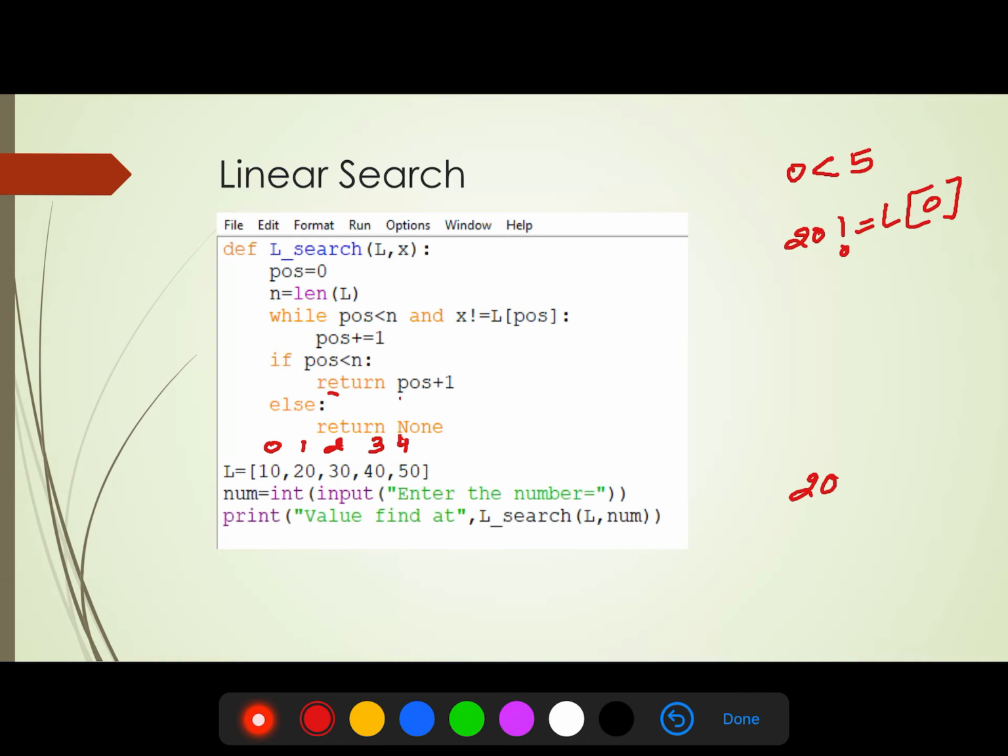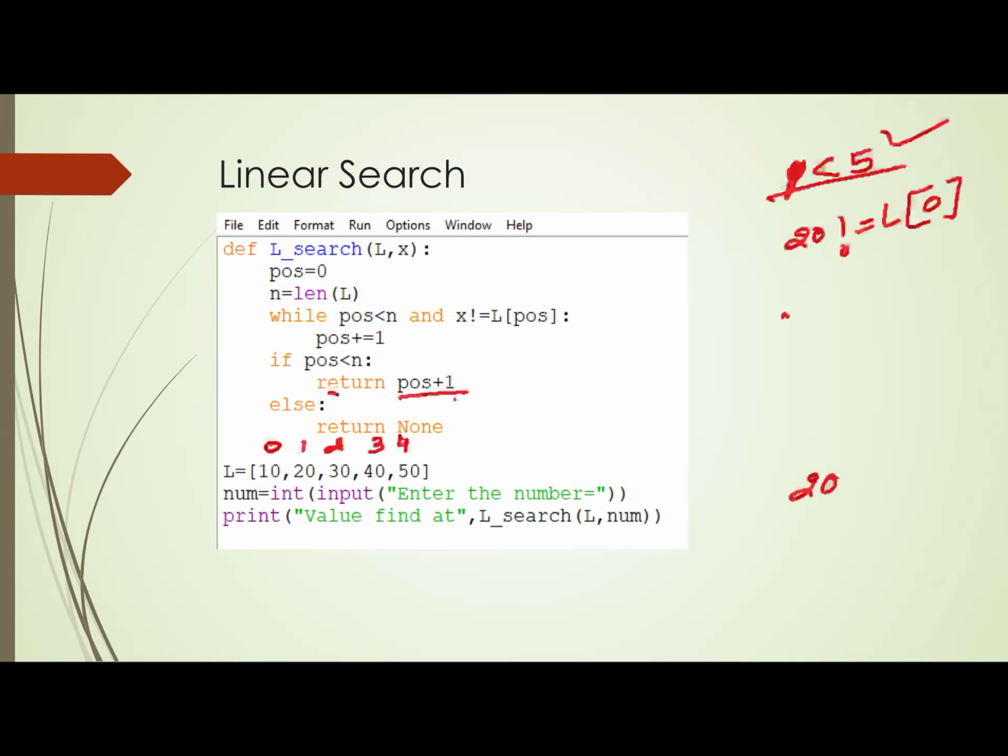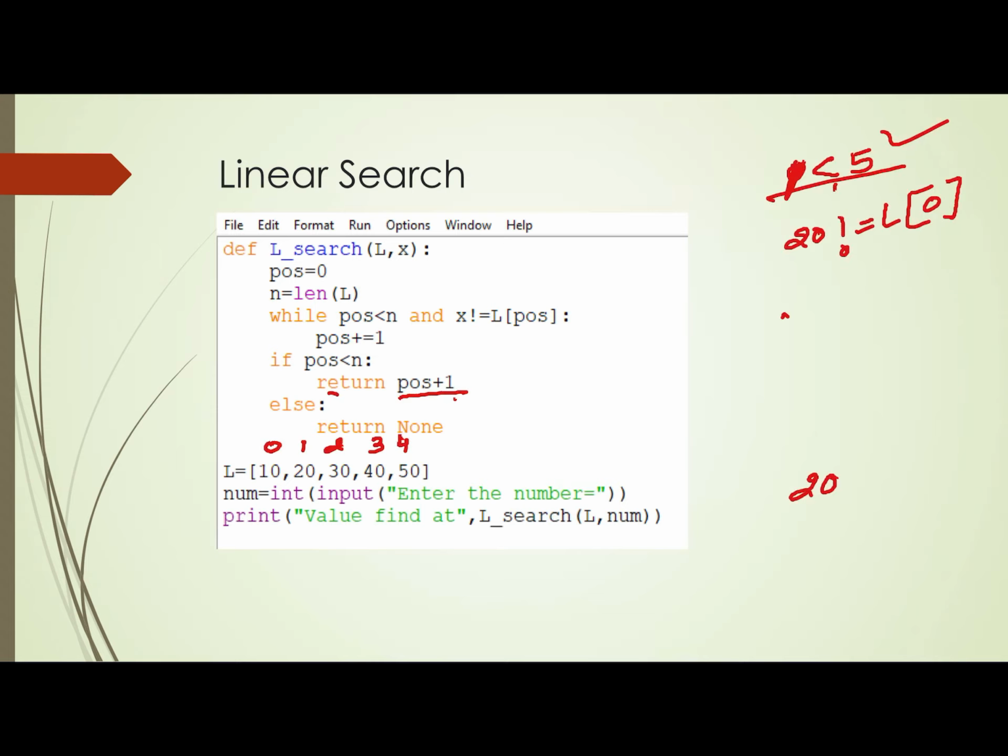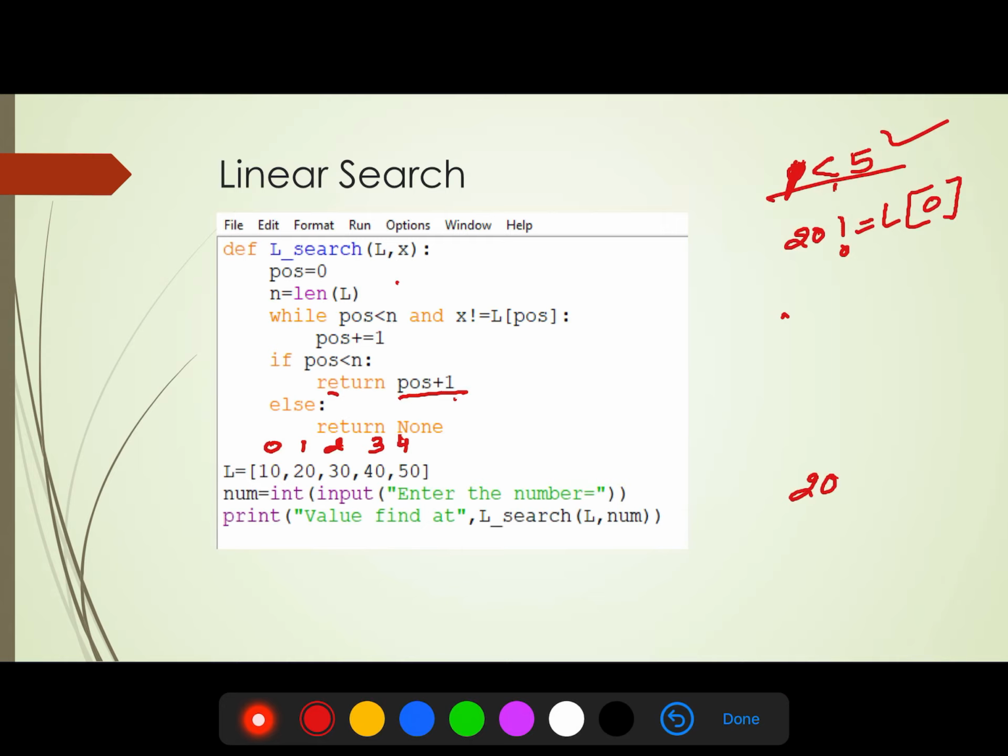So what will it do? I am starting it again. The initial value of the position is 0. N equals the length of L, that is 5. While position is less than N, 0 is less than 5 and X is not equal to L at position, then position becomes 1. Again we compare, and at the next time we will find the element to be searched for, 20, and the position is 1.